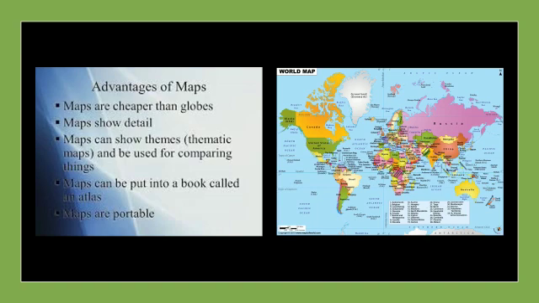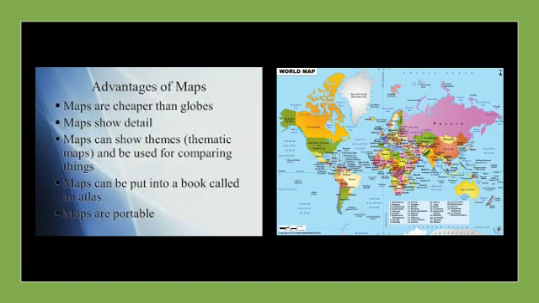A very good advantage of maps is that we can get a map of a country or even a district, so that we can learn the details of a particular place in a very simplified manner. Maps can be put into a book called an atlas.